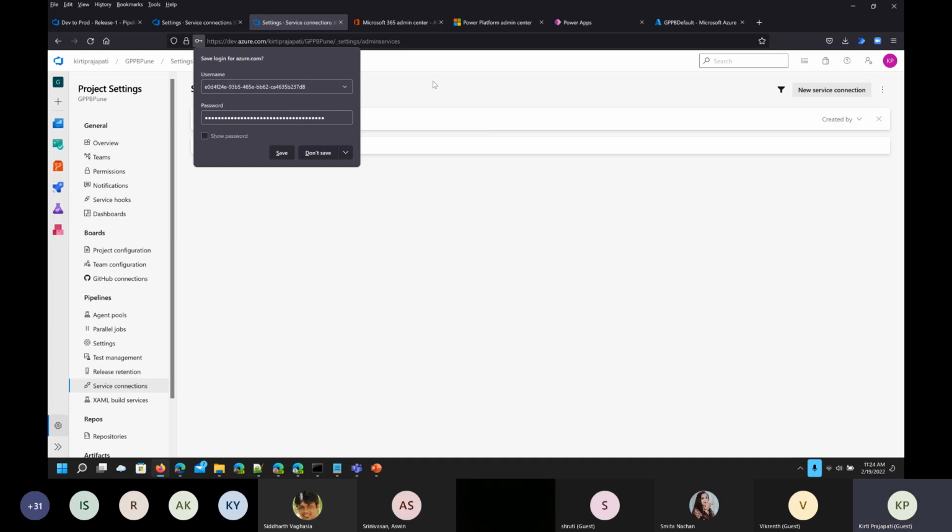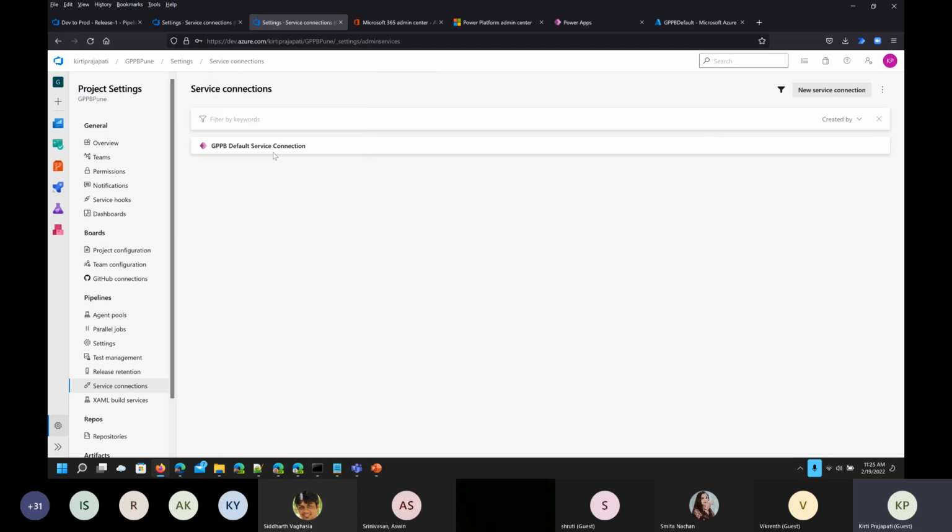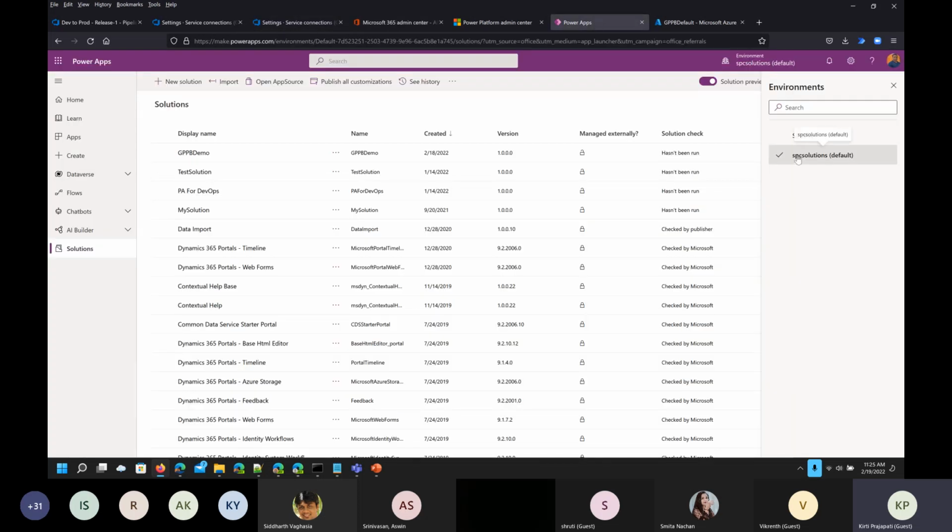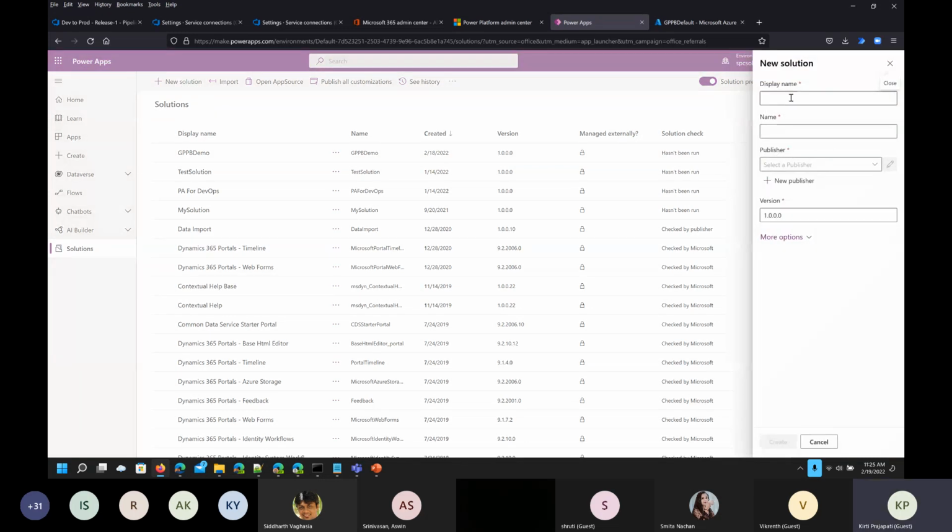Now, how can we move our app to source control? We have created the service connection. Now it is our turn to move our app from our default environment to this environment, right? So let's jump into the default environment, this one, go to Solutions, and create a new solution. Why are we creating a new solution? Because if we have a solution, then it is possible to move from one environment to another using Azure DevOps. A single app alone will not work, right?